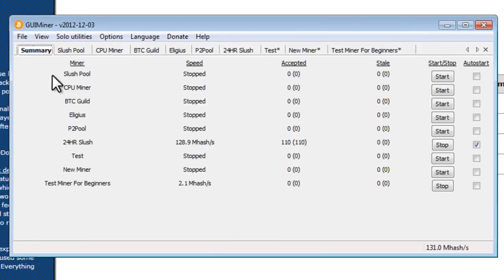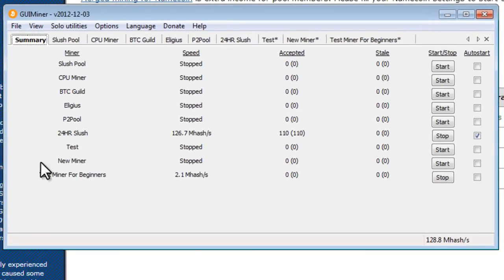Now we're also going to click on View, Show Summary, and that's going to show us a nice little summary of all of the activity in our mining program and all of our workers that are mining. So you can see here, test miner for beginners. I have it mining. The only reason why it's only at 2.1 is because I'm already using all of my CPU power in my previous miner, so I'm just going to stop that. And so you can see here I'm mining at 131 megahashes per second. I've only started this up within the last 5 minutes, and I'm already up to 110 shares that have been accepted, and I have 0 stales.